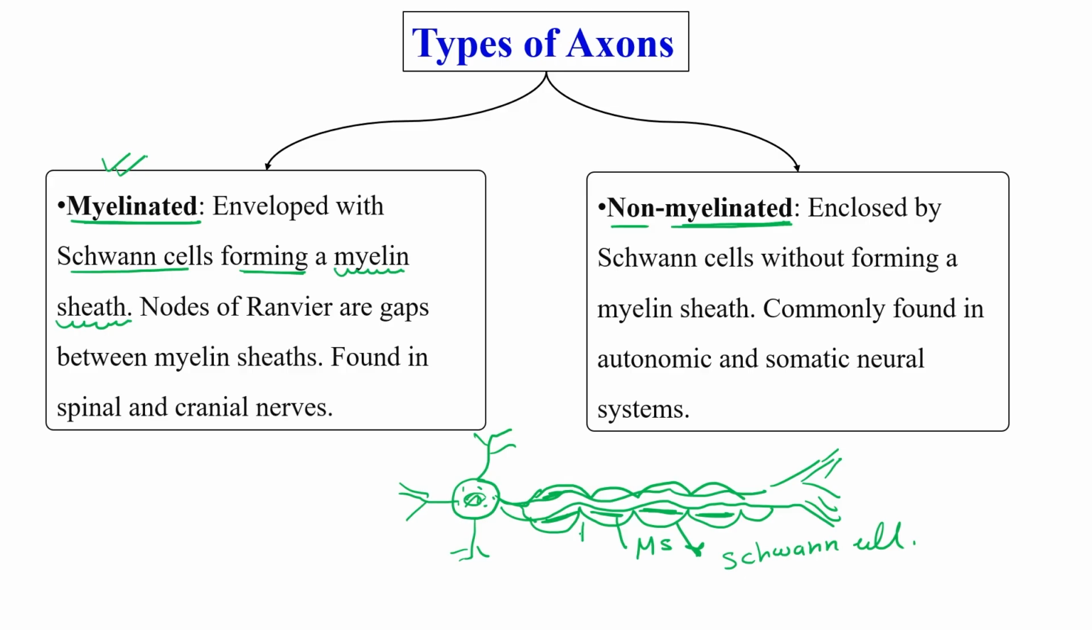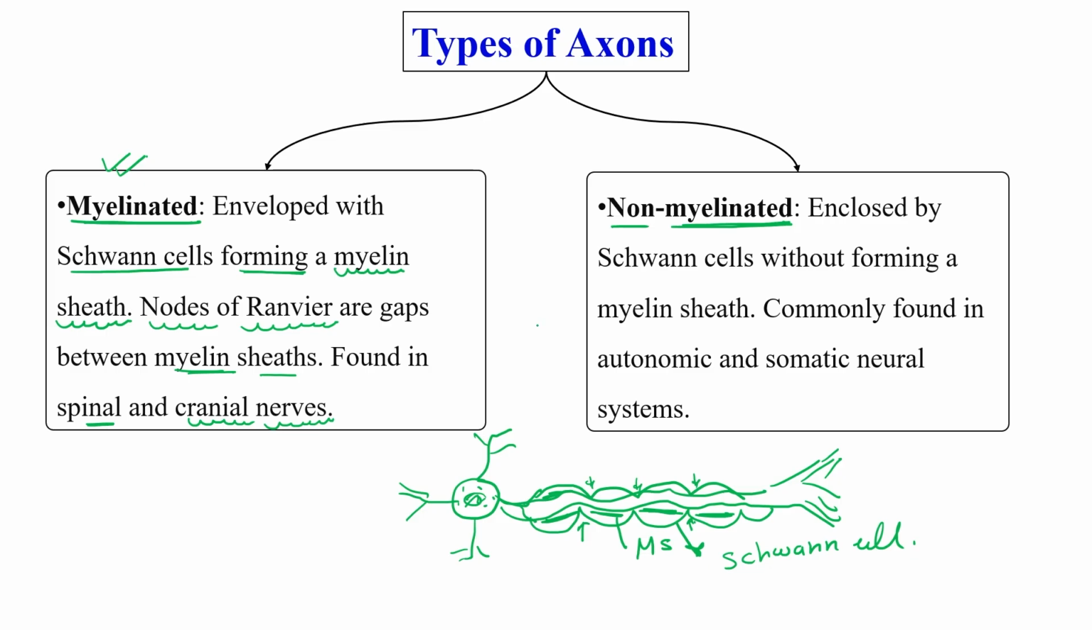And there is a certain kind of gap, which is known as the nodes of Ranvier. These are the gaps present between the myelin sheath. This type of axon is known as a myelinated axon, and it is found in spinal and cranial nerves, where fast conduction of impulse is required, fast conduction via the myelin sheath.